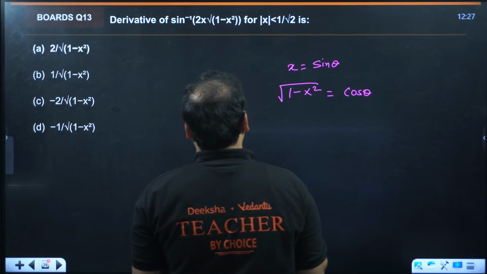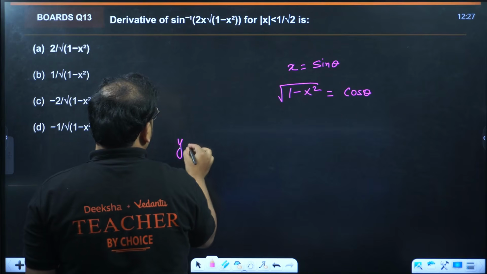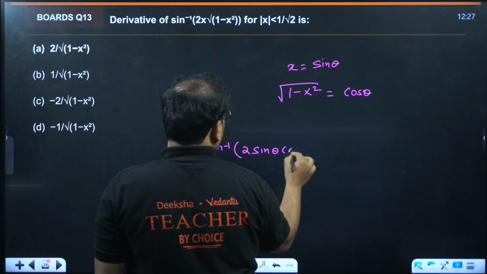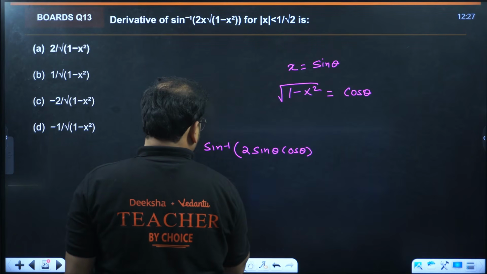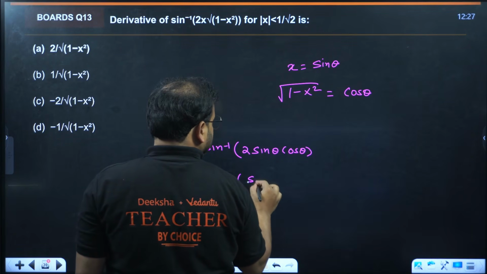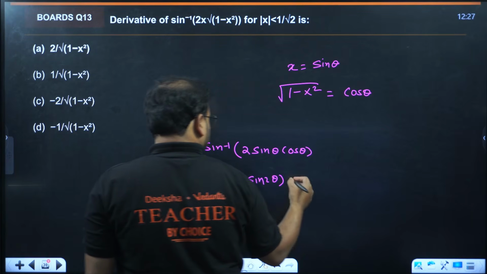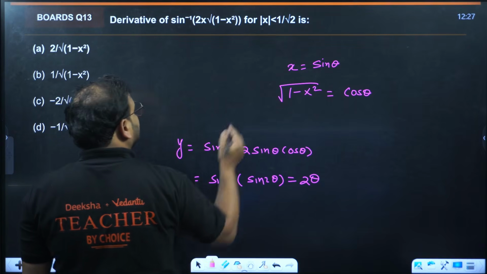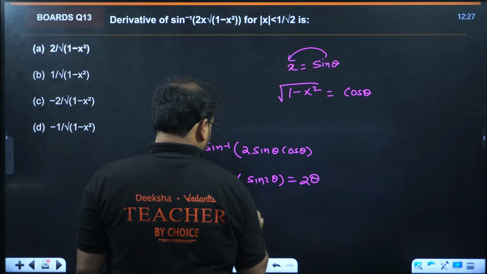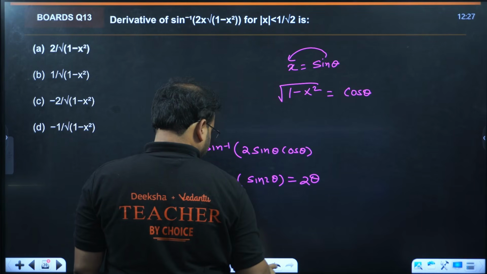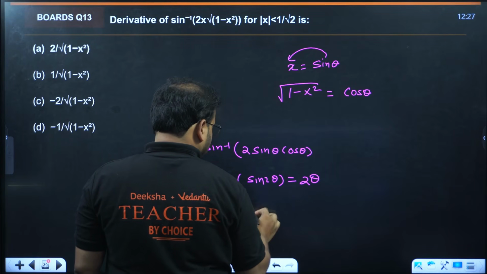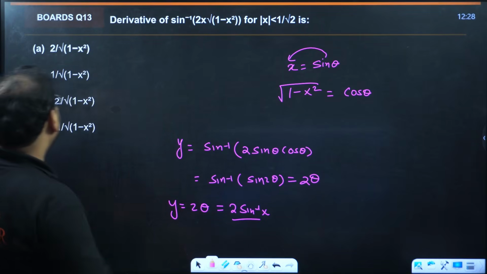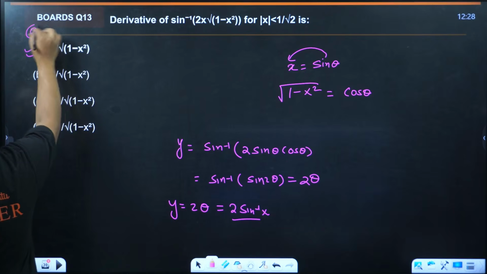So y equals sin inverse of 2 sin theta cos theta, which simplifies to sin inverse of sin 2 theta. That gives 2 theta. So y equals 2 theta, and theta is sin inverse of x. So y is 2 times sin inverse of x. If you differentiate it, you get 2 upon root of 1 minus x square, which is option A.